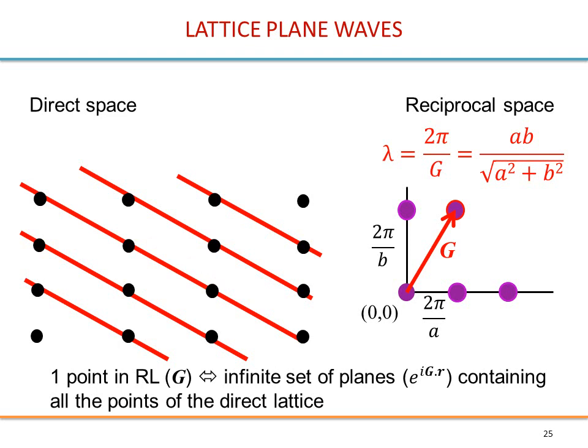Another thing is that if you want to define a set of planes, you only need to define one vector g. Indeed, one point is equivalent to an infinite set of planes. All these planes can be represented by just one vector in the reciprocal space.